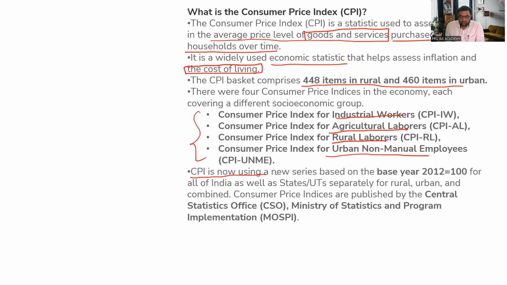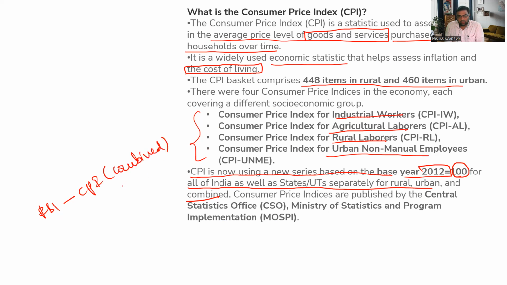CPI is now using a new series based on the base year 2011-2012. Base year means 100 points. It is generally calculated for all of India as well as states and union territories separately for rural, urban, and combined. Even RBI uses CPI combined, which consists of both rural and urban. The consumer price indices are published by the Central Statistics Office, CSO, which comes under the Ministry of Statistics and Programme Implementation, MoSPI.